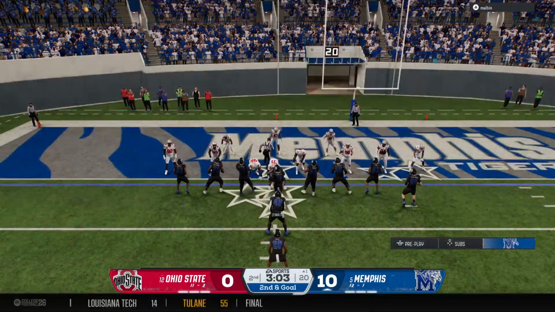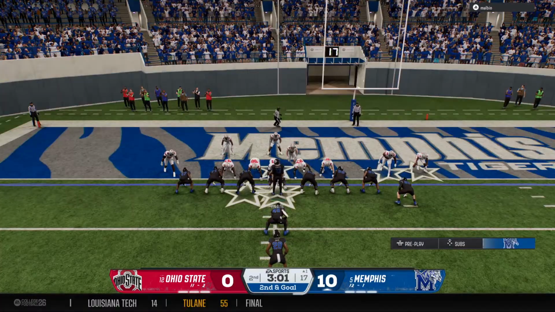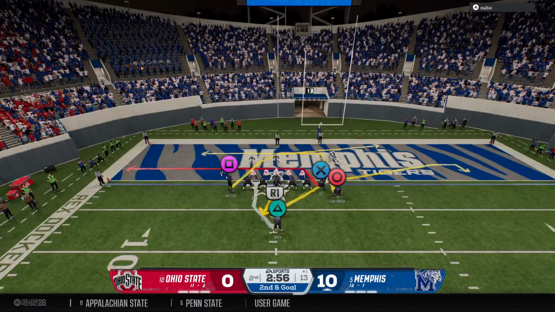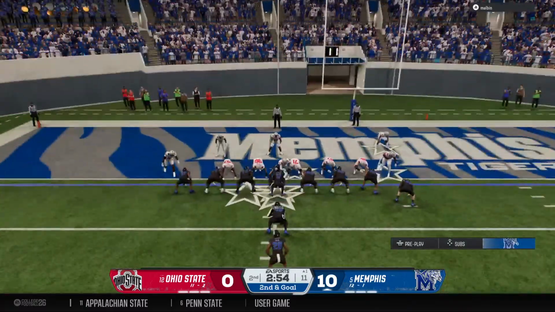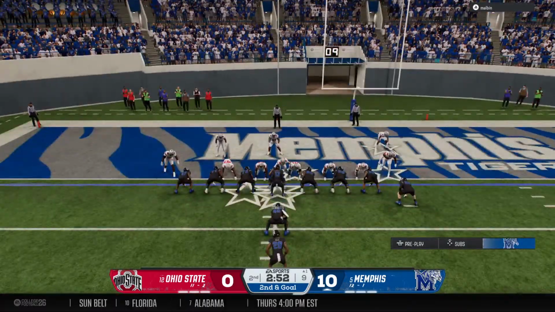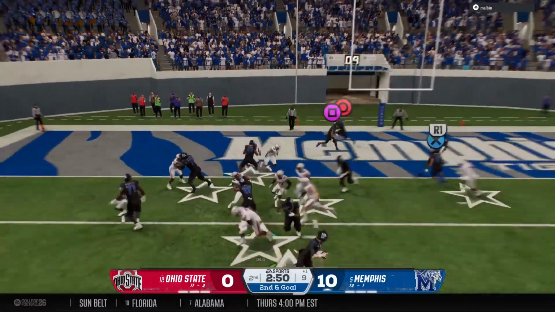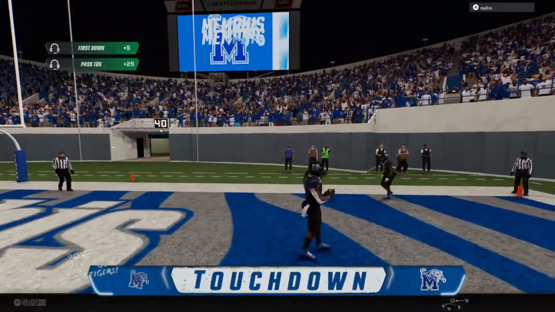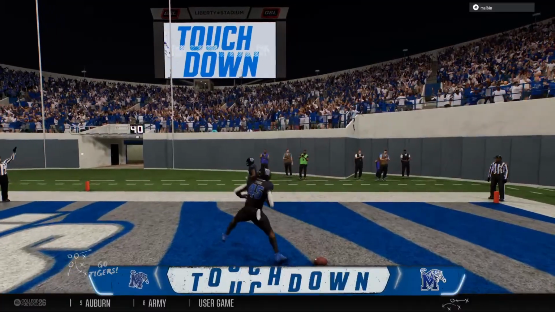Defense bringing out some big fellas trying to stuff the run here. Fakes the handoff here, looking to throw it. Looking to the end zone. And he's got it. Touchdown, Tigers.